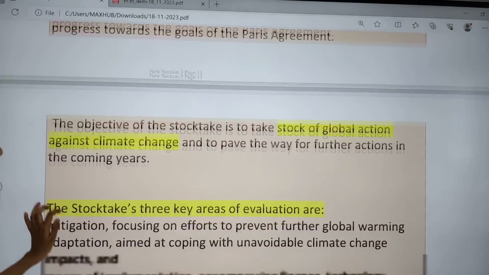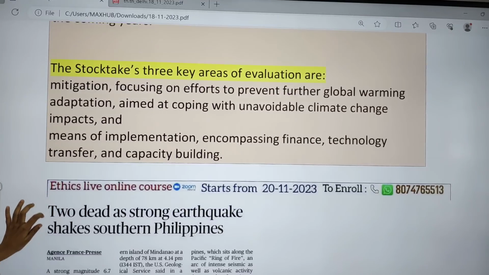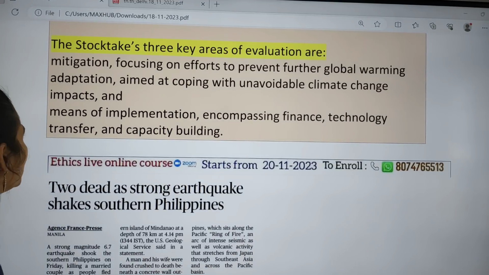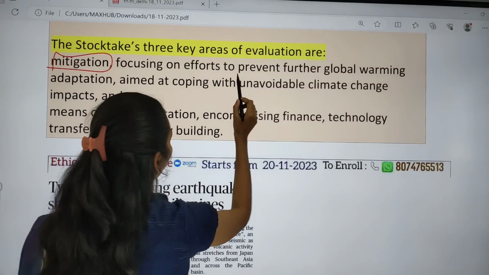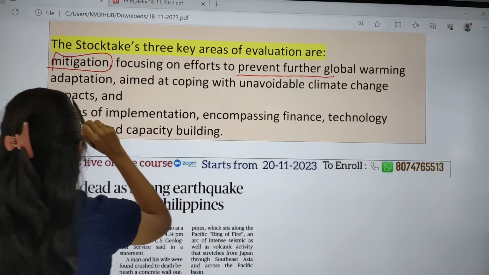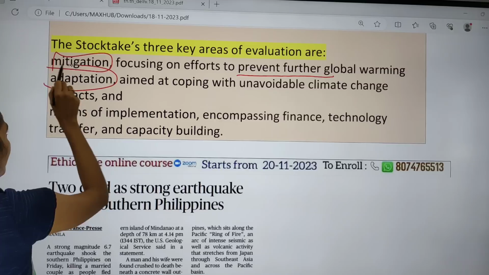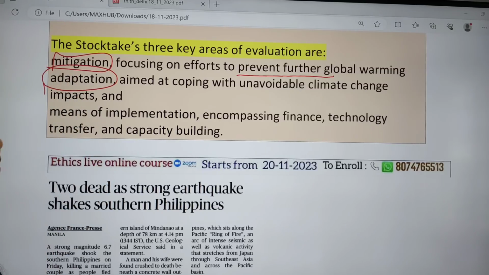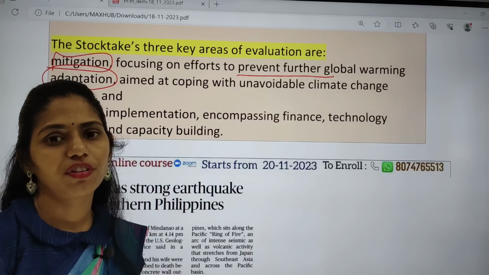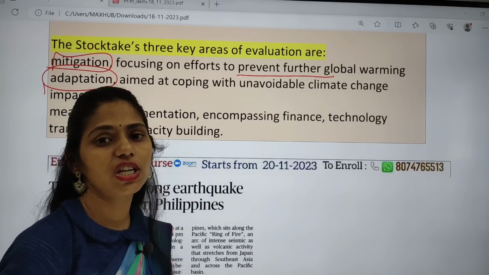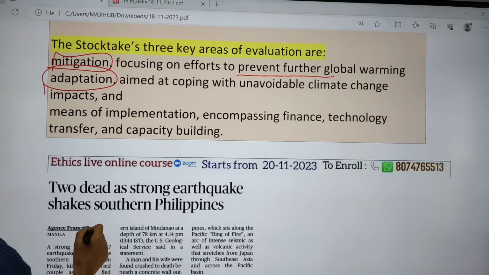So if you're talking about this stocktake, they are focusing on 3 areas. First one is mitigation. They are focusing on efforts to prevent further global warming. That can be done by adaptation. And they are also focusing on how to avoid the situations of climate change events. Okay, so these are some important things.